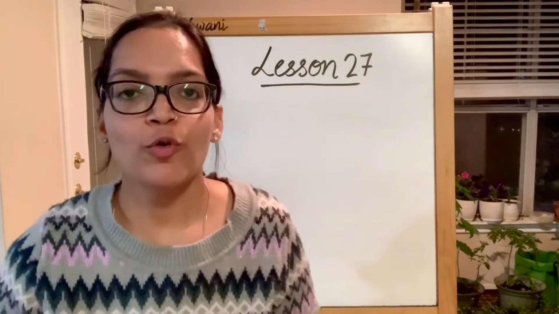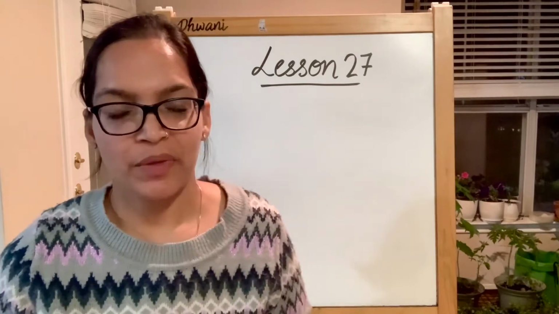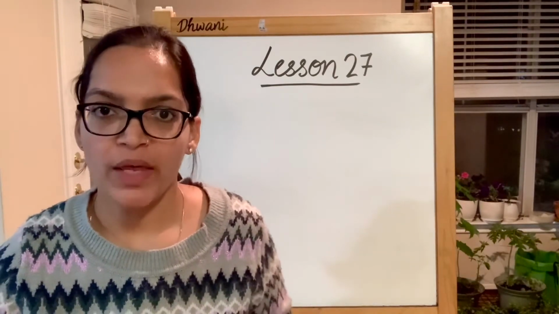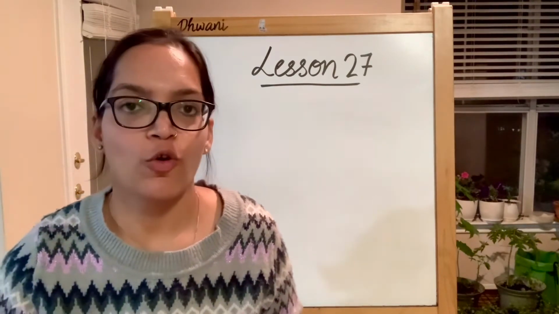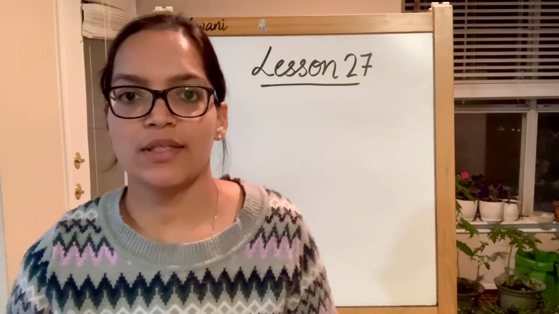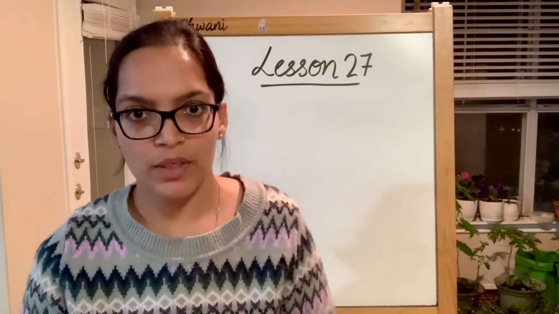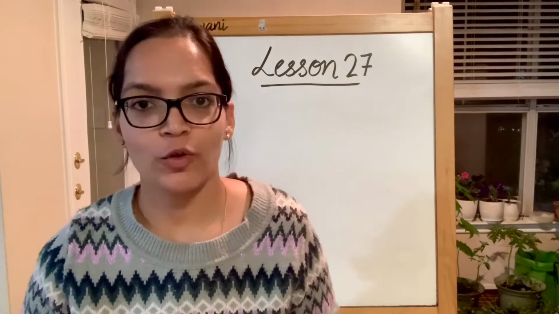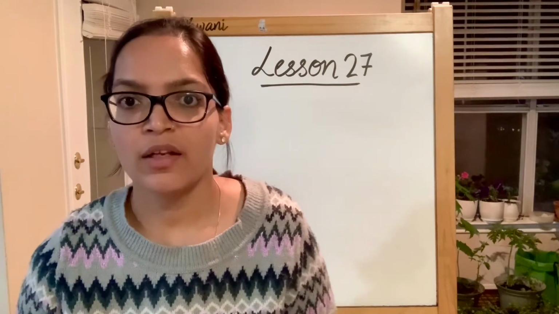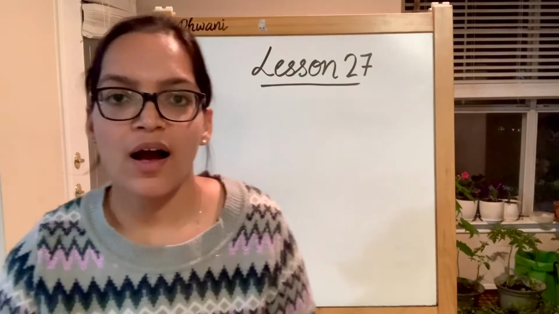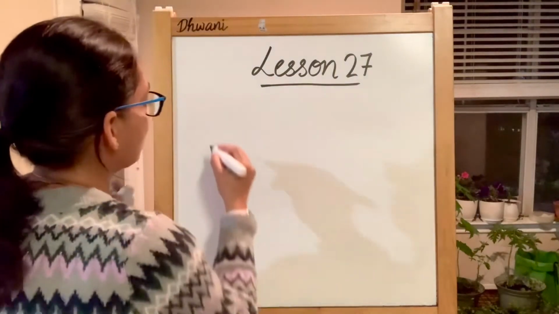Now before we move on to the sentences, we have an exception to the rule of O and E. We saw the words which had O and they're ending in E, and that E told us that the O is producing its long vowel O sound. And now there is an exception to this rule too. We have words which have the same O-E combination but they do not have their long vowel O sound. We have covered those words before as sight words, love and come. Now let's do them one more time and see how their O is not producing its long vowel O sound.